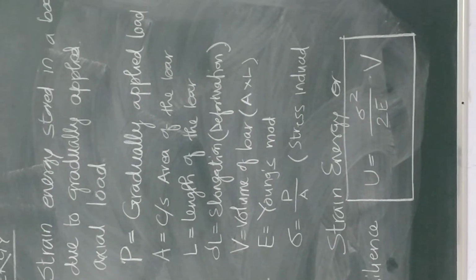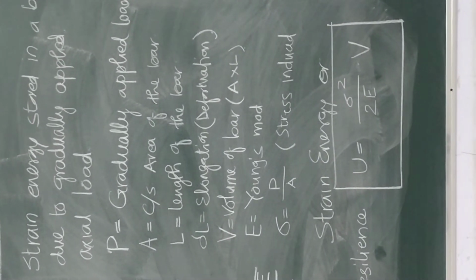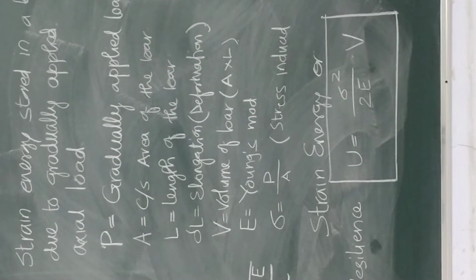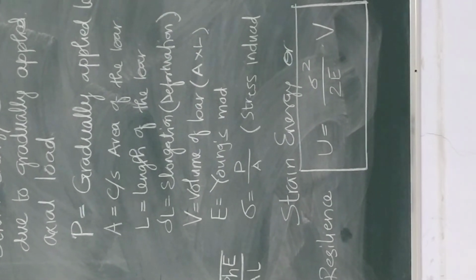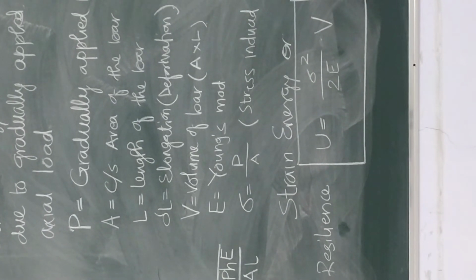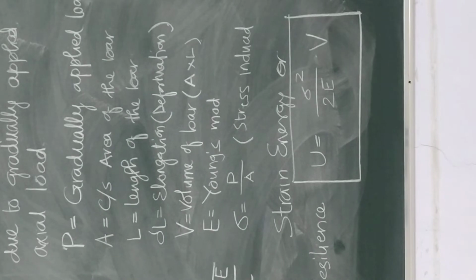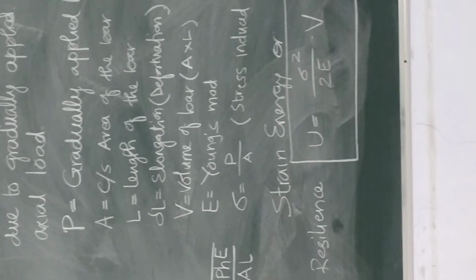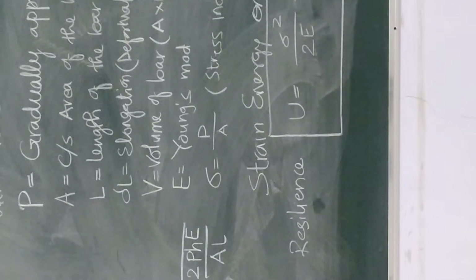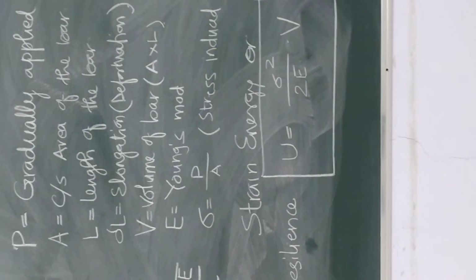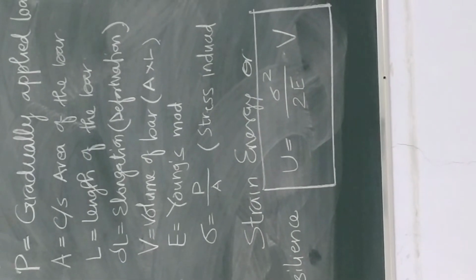Let P be gradually applied load, A is area of cross section, capital L length of the bar, delta L elongation or deformation, capital V is volume, volume is nothing but A area into length, E is Young's modulus, stress induced sigma is equal to P by A. Then strain energy or resilience, strain energy is also known as resilience, U is equal to sigma square upon 2E into capital V.